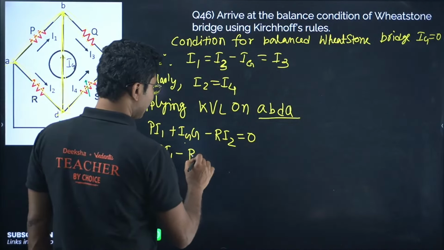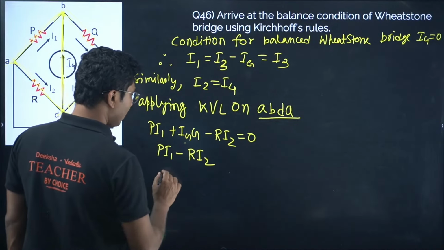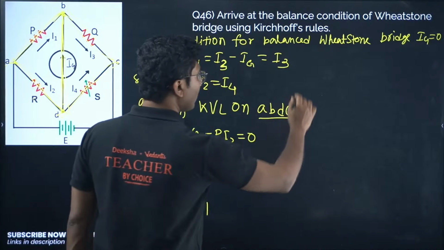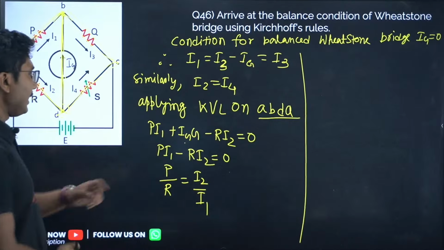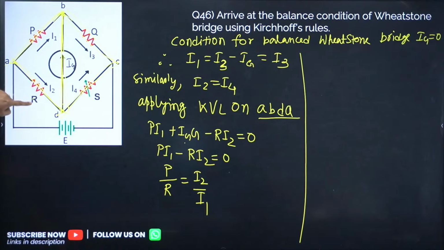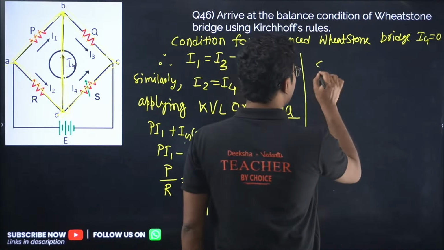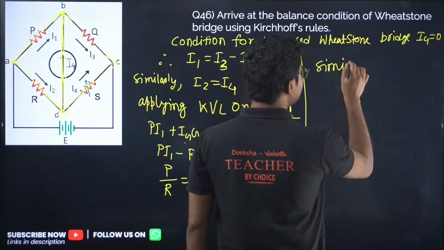So minus R into I2, or P equals to 0. P upon R equals to I2 by I1. Okay, P upon R equals to I2 by I1. So similarly, now you don't need to do anything, you just need to write similarly